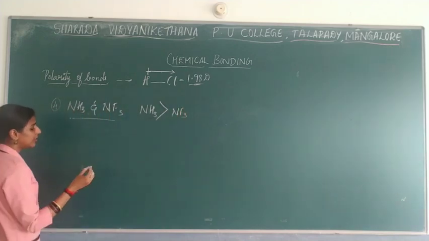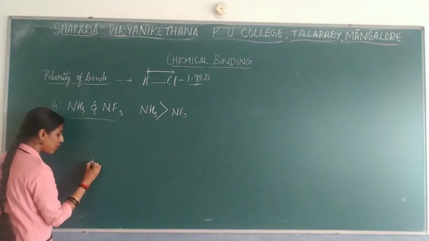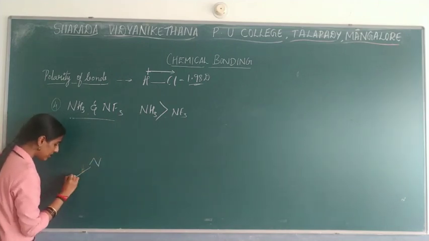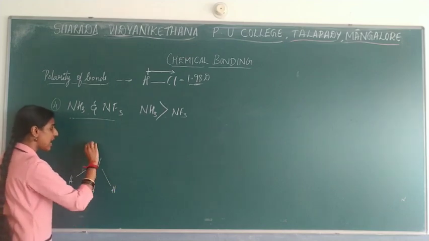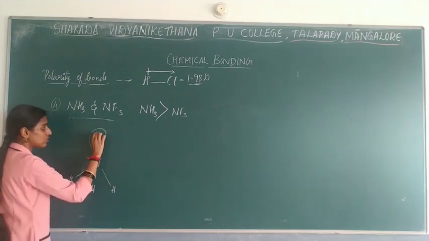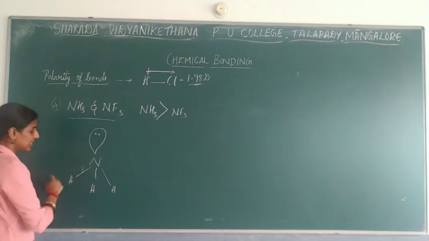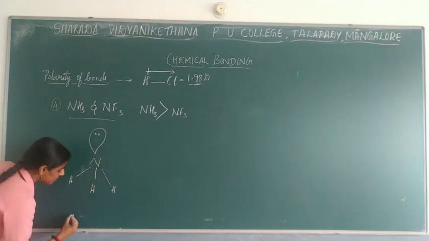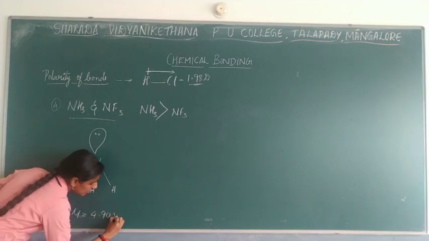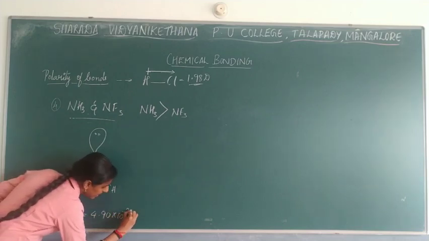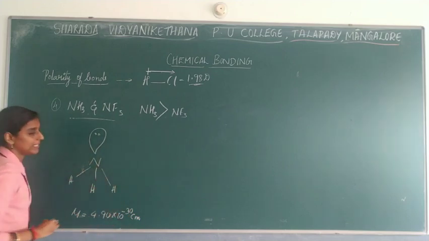Now here if you consider NH3, the structure of NH3 comes in this order, N with the 3 hydrogens, and it is having a lone pair of electrons over here. Okay, so this will be the structure of NH3 as well as the dipole moment, which is shown over here, that is 4.90 into 10 to the power minus 30 coulomb meter.